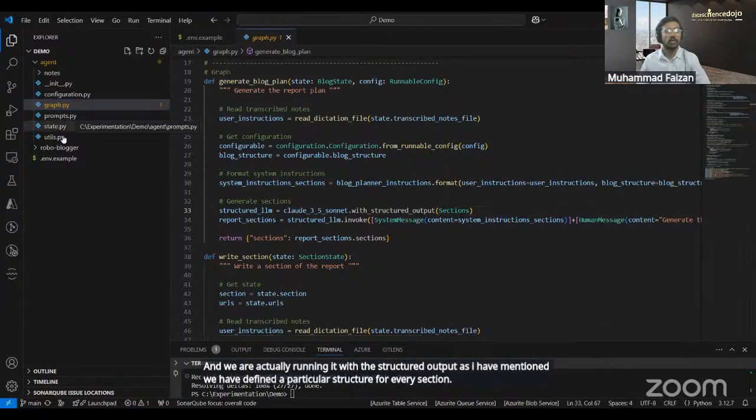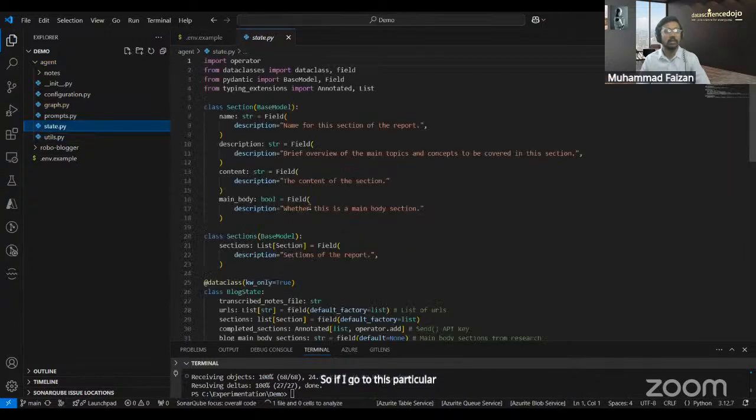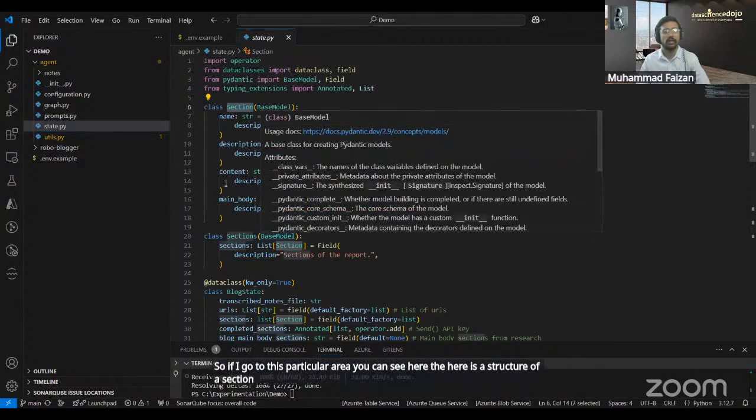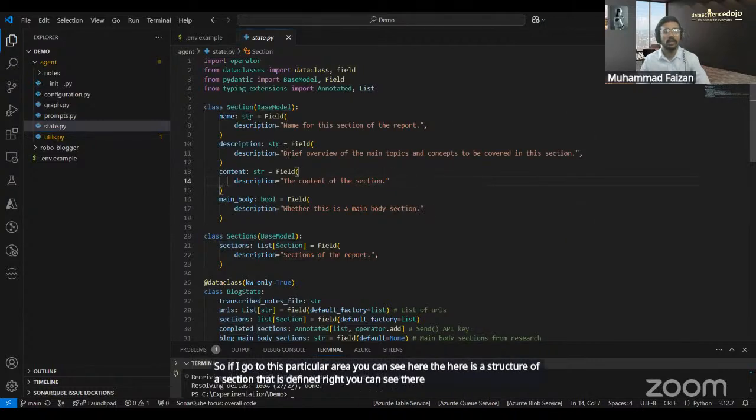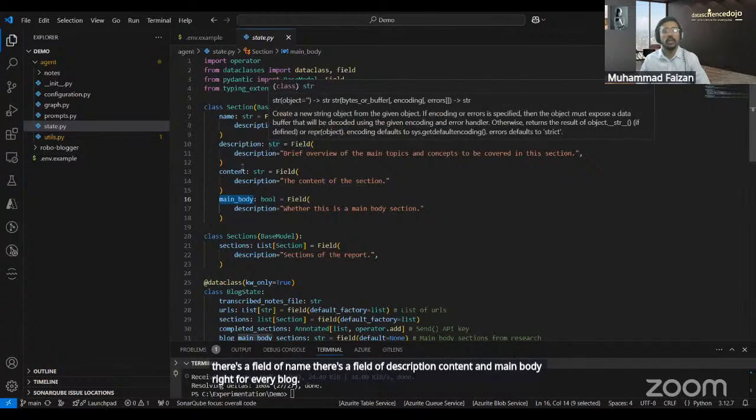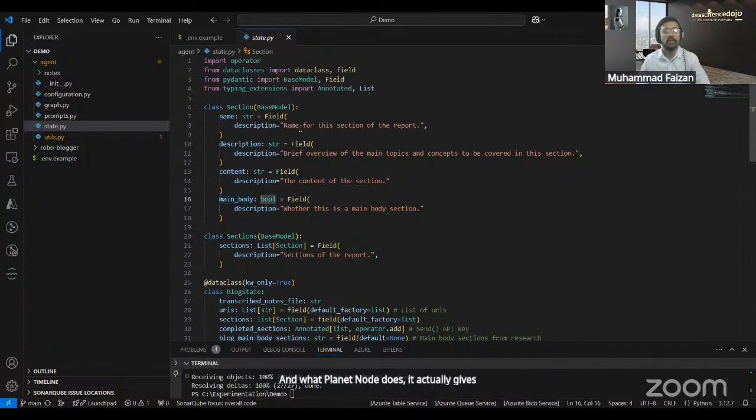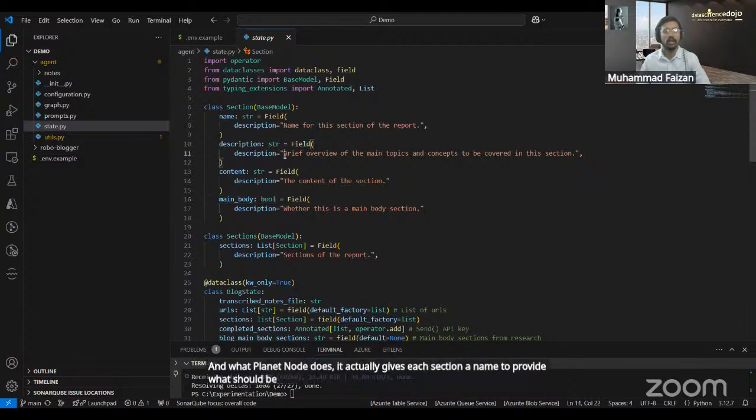So if I go to this particular area, you can see here is the structure of a section that's defined, right? You can see there are different fields, right? There's a field of name, there's a field of description, content, and main body, right? For every block. And what the planner node does, it actually gives each section a name. It provides what this section should contain, right? And it also tells us whether it's a main body section or an intro or outro. Okay, I will tell you why it is important later.